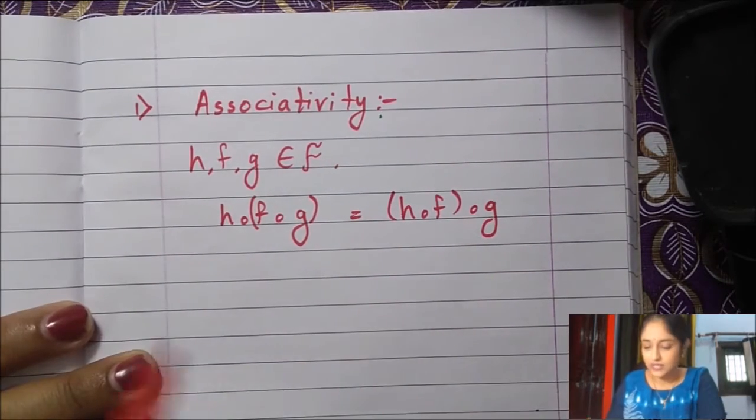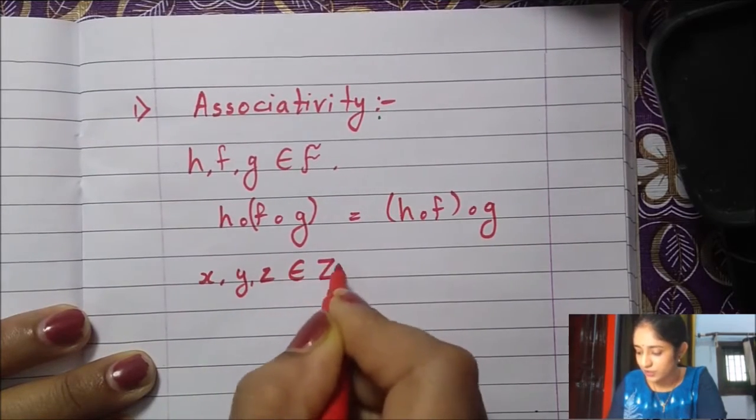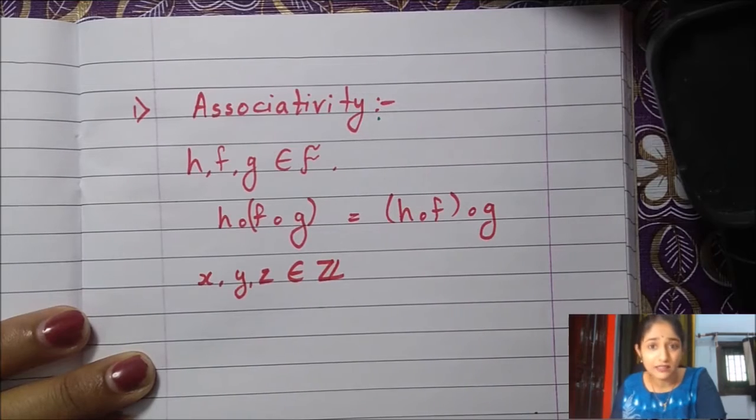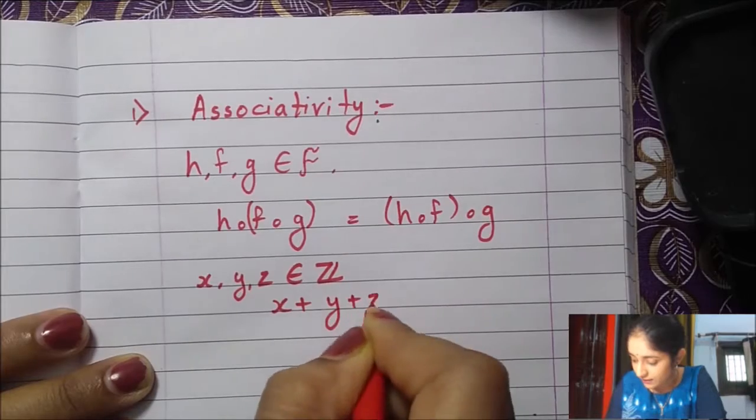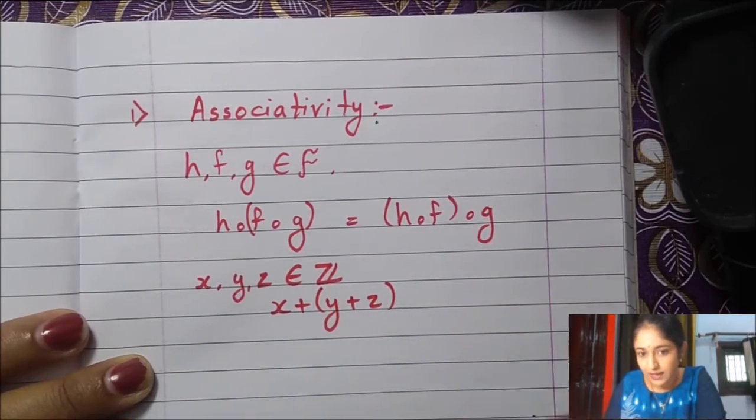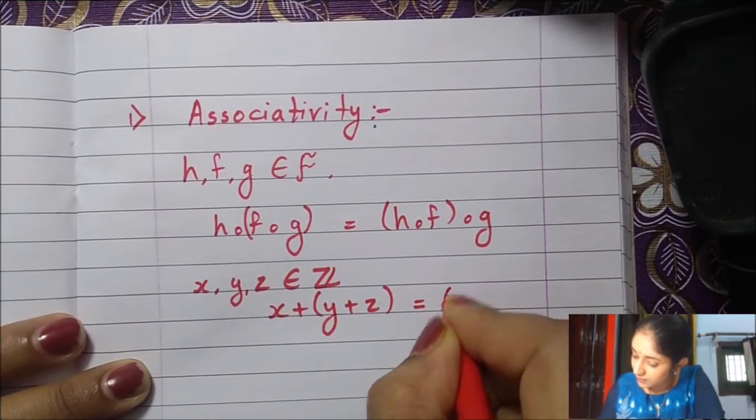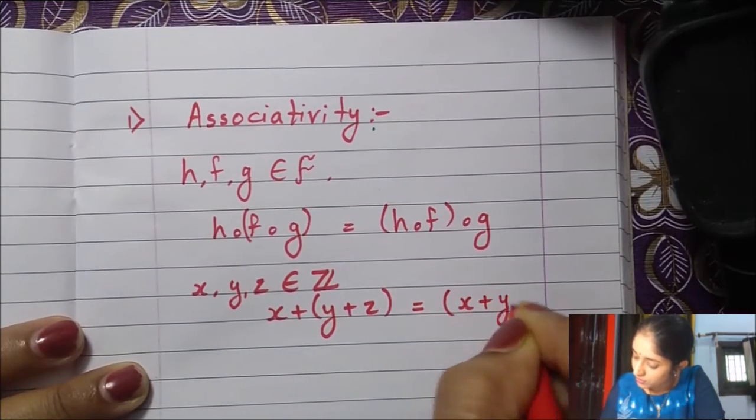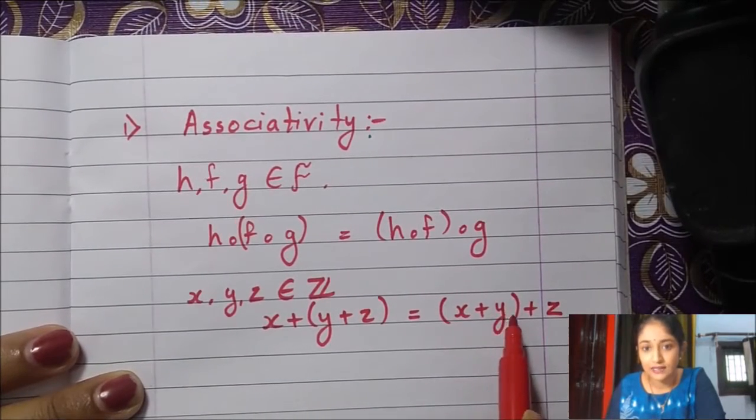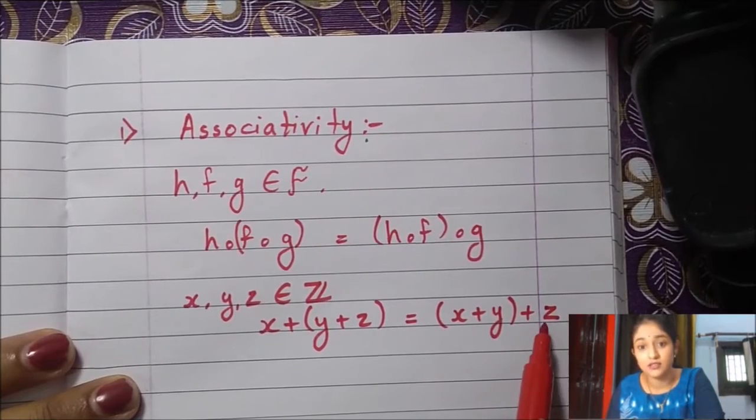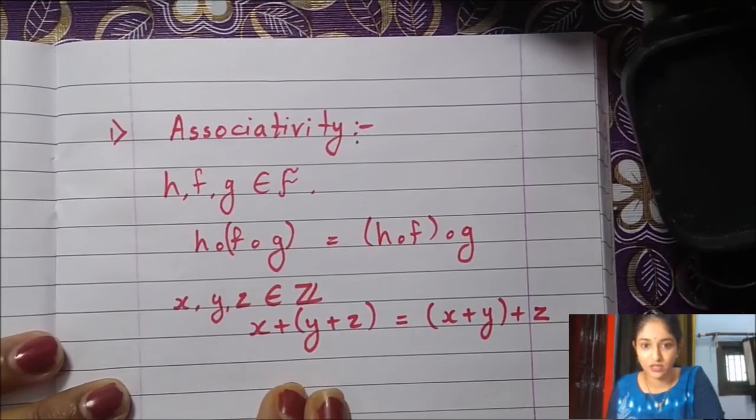In numbers as well we have seen that if we have three different integers, let's call them x, y and z, they can be any integers, and they behave like this. x plus y plus z: if we add these two first and then add x, it will be the same as this operation. If we add these first and then add z, it will give the same resultant. This property is called associativity.